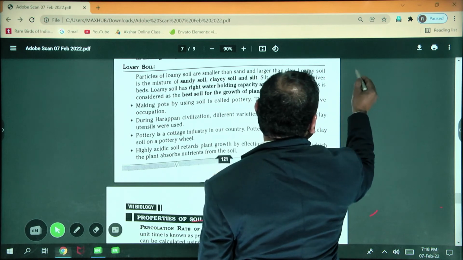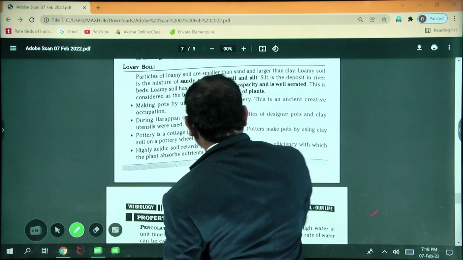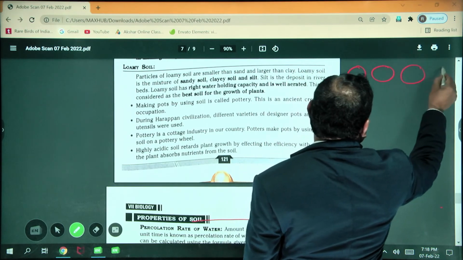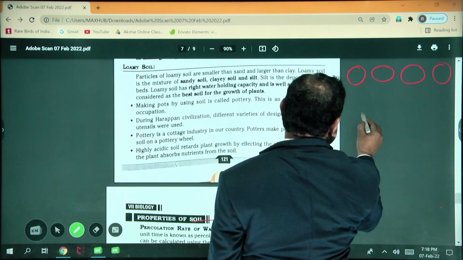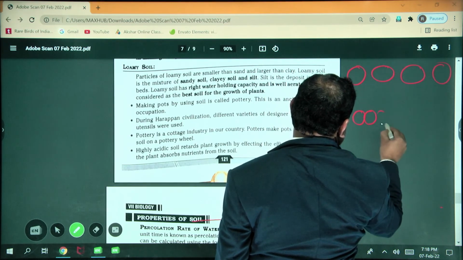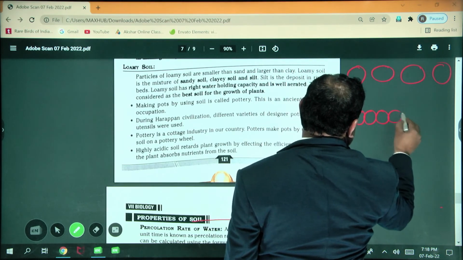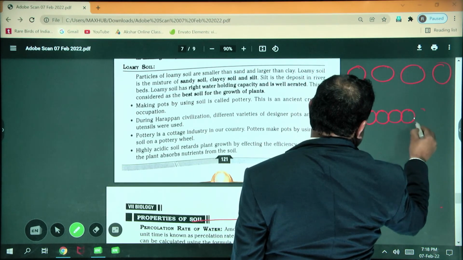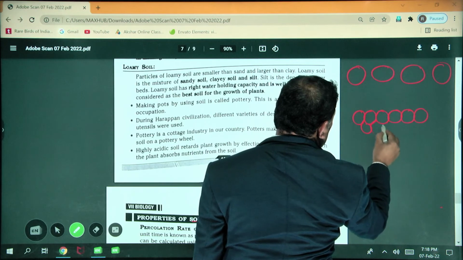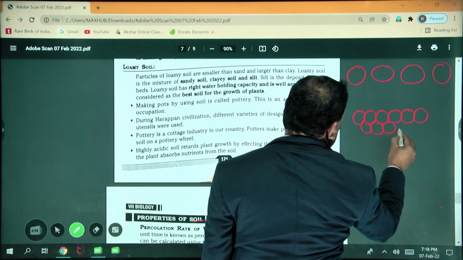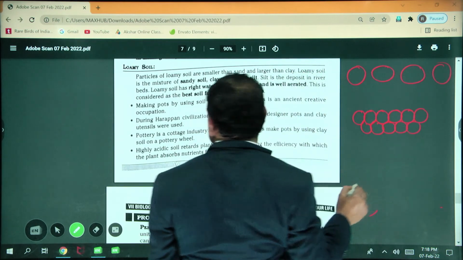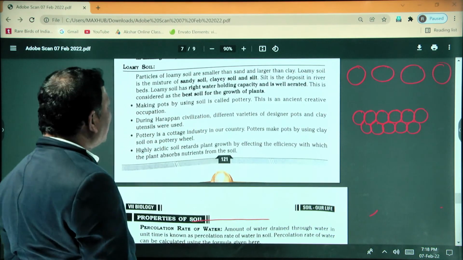You can see that sandy soil is bigger in size, and this is clay soil.